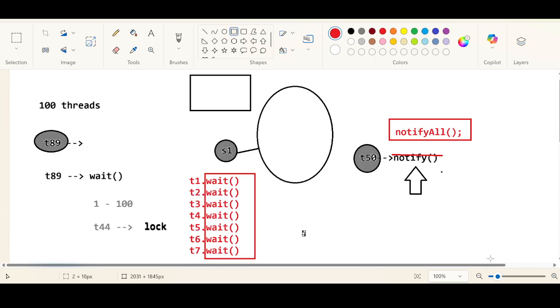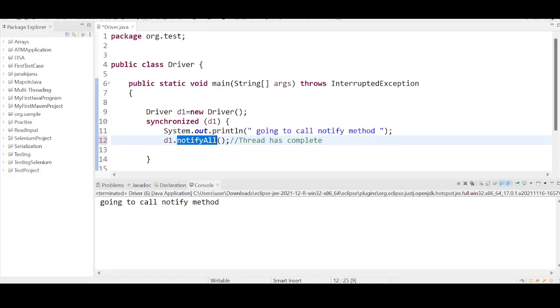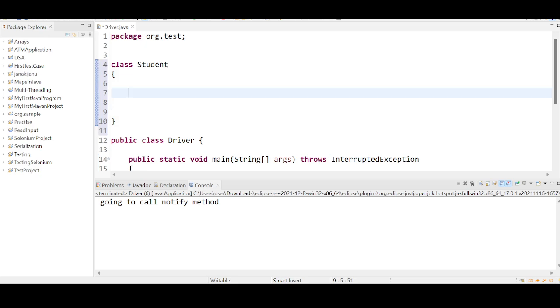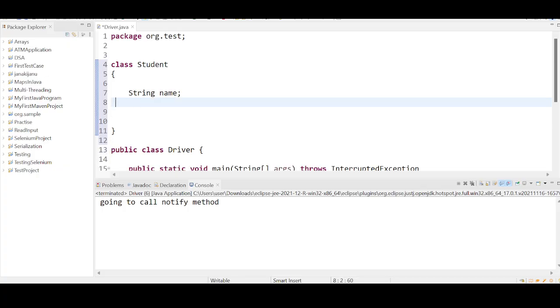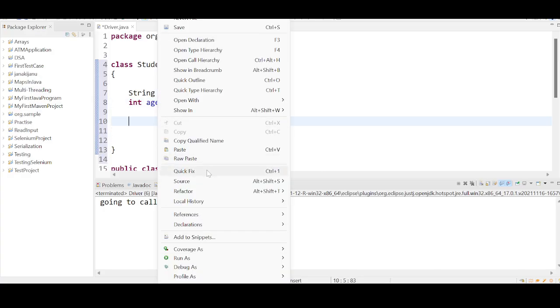Let us design a program. On top of the program, we can understand this very much better. Let us take a class Student. So Student is going to have what? String name and integer age. Let me generate constructors using the fields.